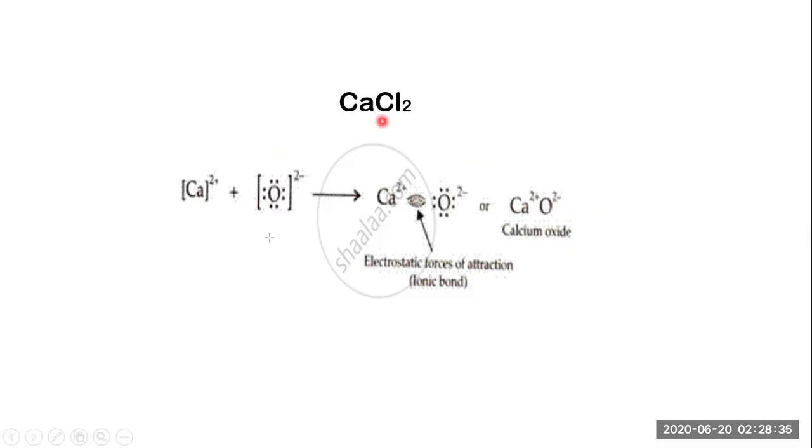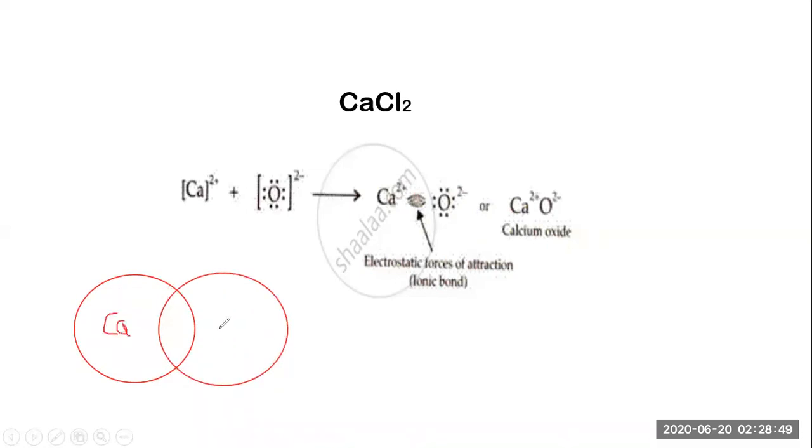Let's draw it in electron dot manner. Let's draw the atomic manner first. This is calcium, this is chlorine. When you draw this, you will get the information that this is calcium, this is chlorine, but here we have to draw two structures because two chlorine atoms come into the picture. So this is now chlorine. These are actually the atoms. Okay, now I will show you in a different manner.